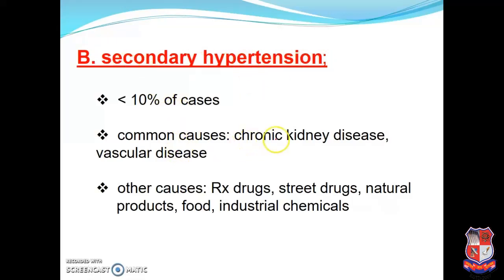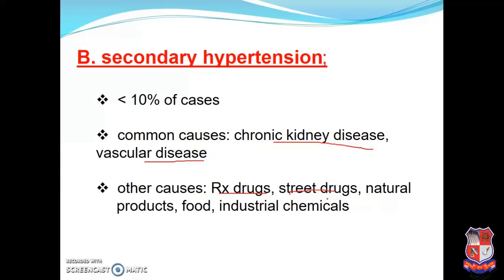Common causes are chronic kidney disease, vascular disease, and endocrine disease, which are responsible for the secondary type of hypertension. Other responsible causes are Rx drugs, that is, prescribed drugs. Doctor-prescribed drugs are responsible for producing hypertension.